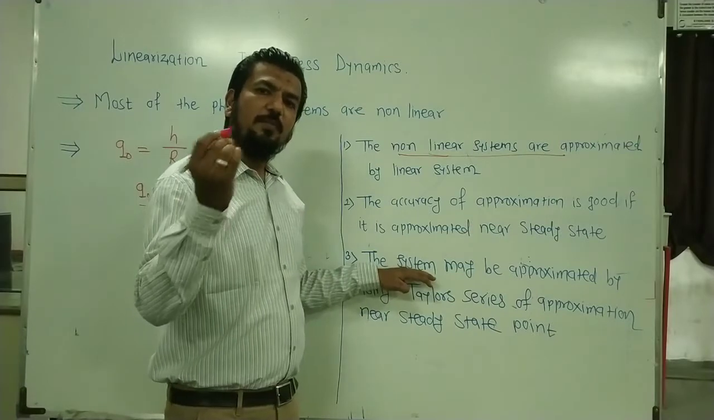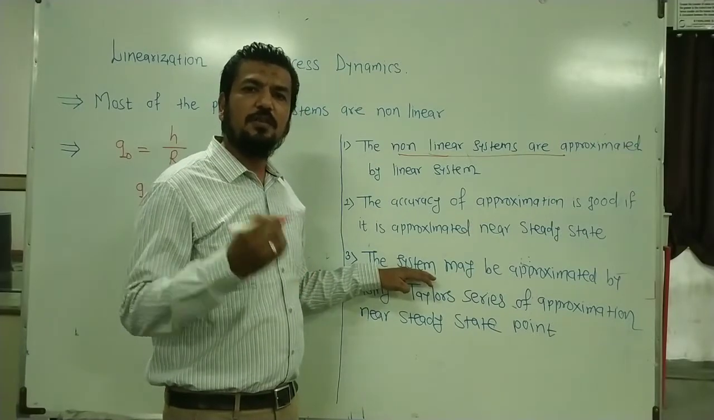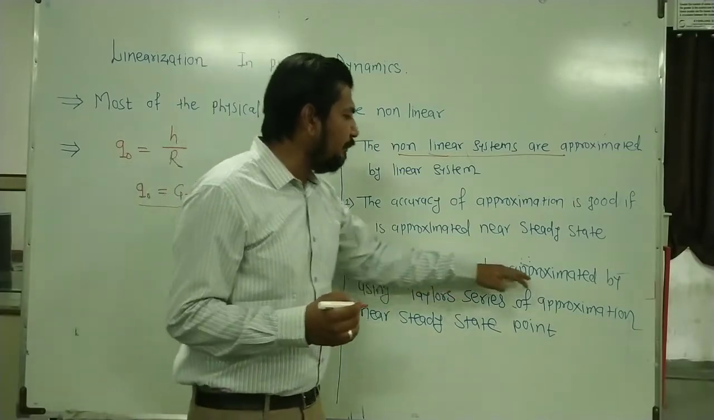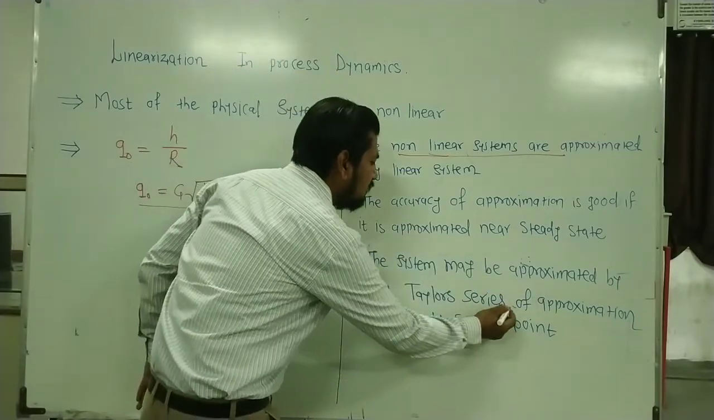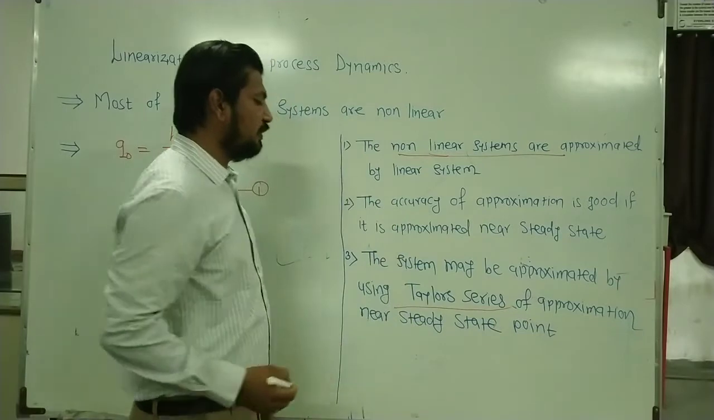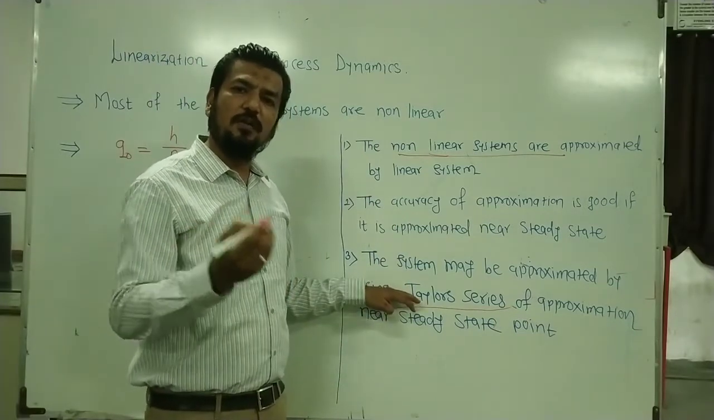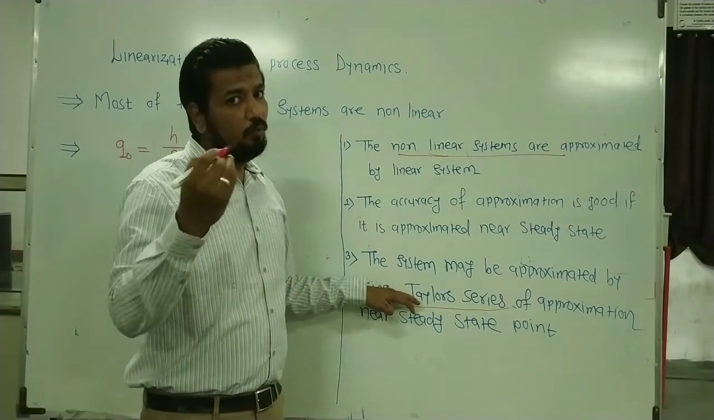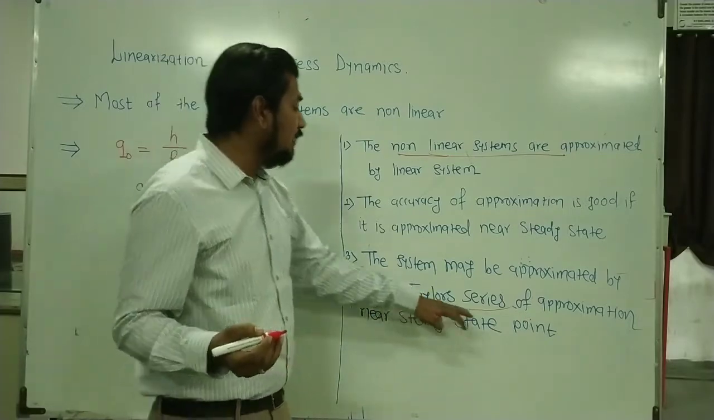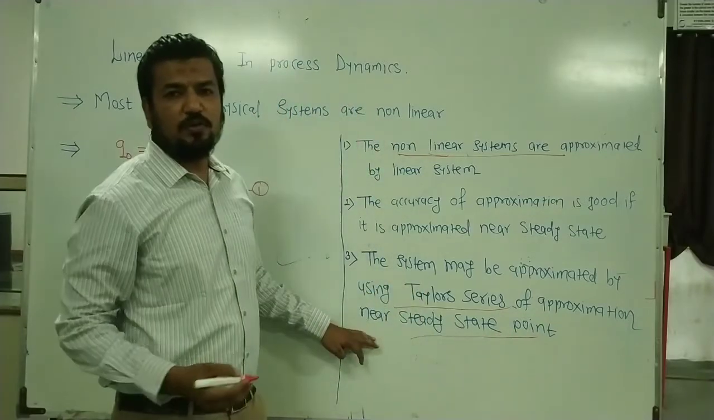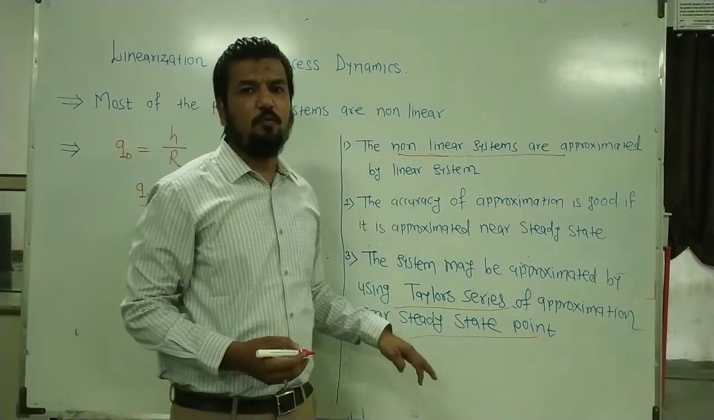Now let us see what method of approximation I will use to convert this non-linear system to a linear system. That method is, the system may be approximated by using the Taylor series of approximation. By using the Taylor series of approximation, you can convert the non-linear system into a linear system. But what is the condition? The condition is that the approximation should be near its steady state point.